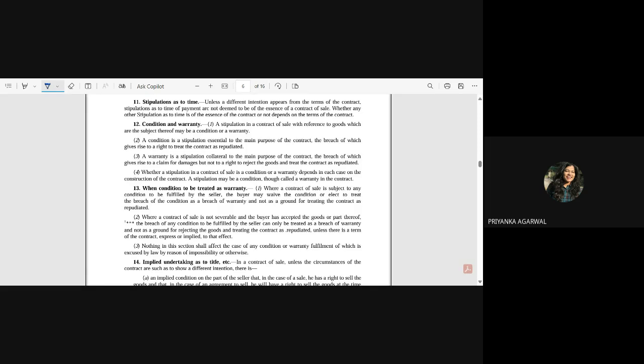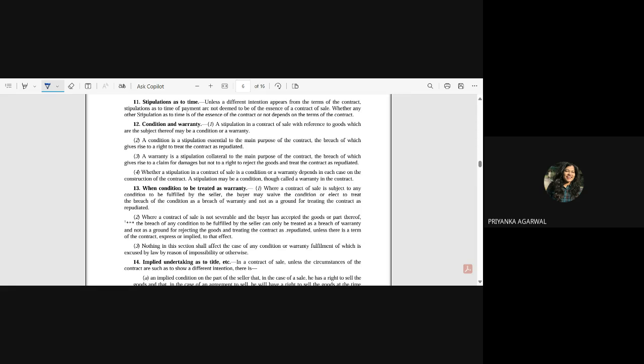If you have not kept certain goods for a certain time period in certain scenarios, as prescribed, then you are violating the terms of the contract, right? And the contract can be avoided, as we have already read. If time is the essence of the contract as provided by the buyer, but the seller has not fulfilled those criteria, then the buyer has the option either to avoid the contract or to continue with that contract.